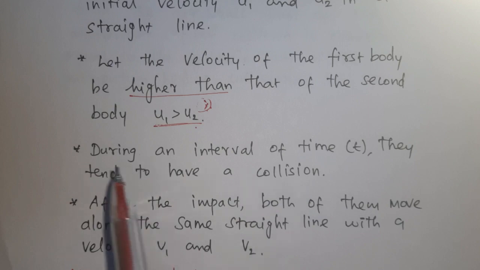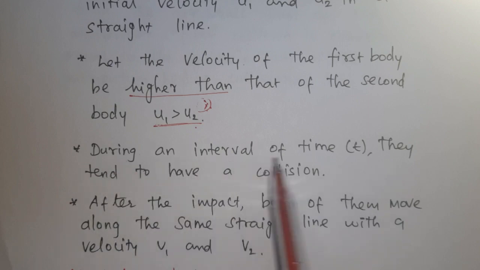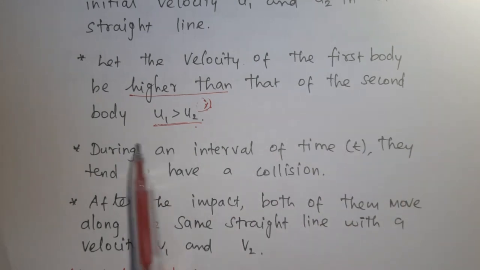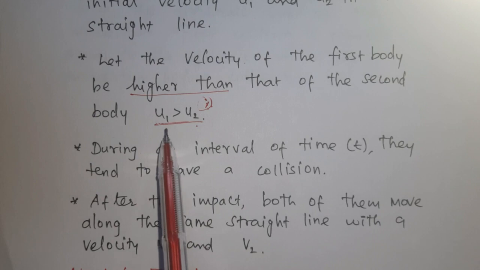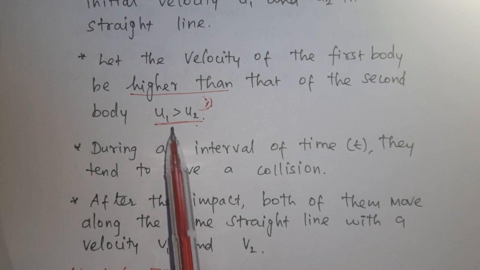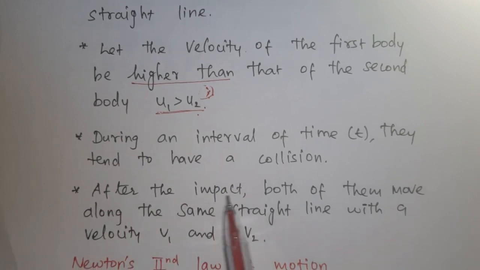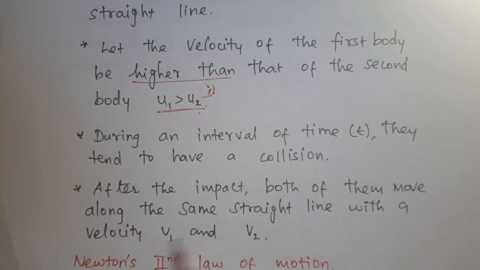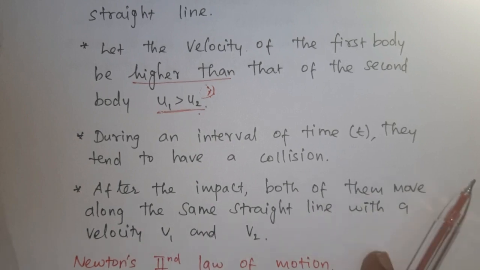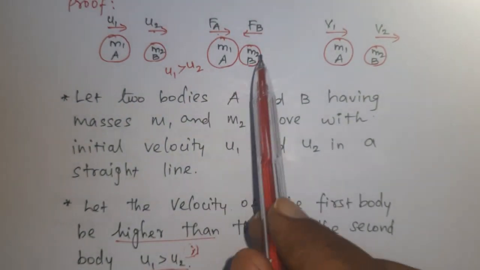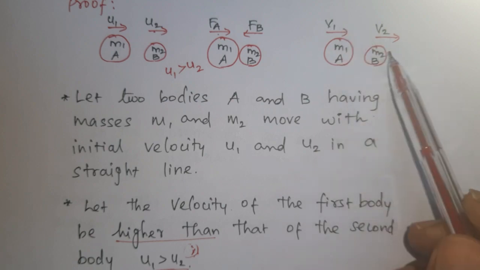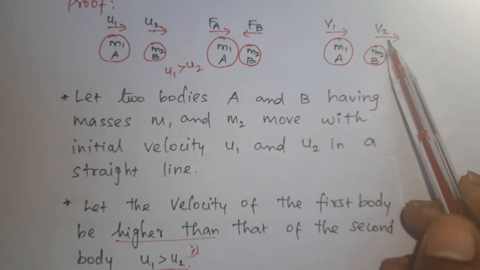During an interval of time t, they collide, because the initial velocity of the first body is greater. After the collision, both move along a straight line with velocities v1 and v2. So after the collision, the velocity of object A is v1 and of object B is v2.